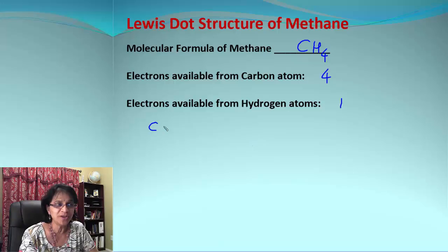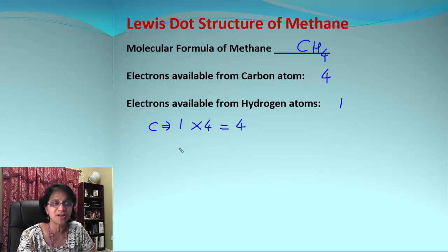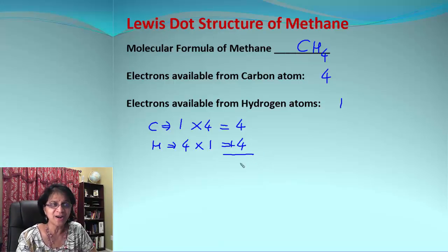Now in CH4, we get 1 carbon atom, giving 4 electrons for bonding. For hydrogen, we got 4 atoms, each atom gives 1 electron, and that's why total will be 4 electrons. When we add both those, we get 8 electrons. That means the total electrons available for bonding in CH4 is 8.